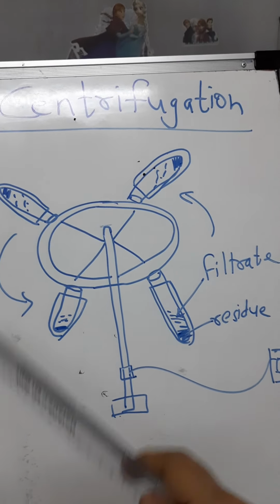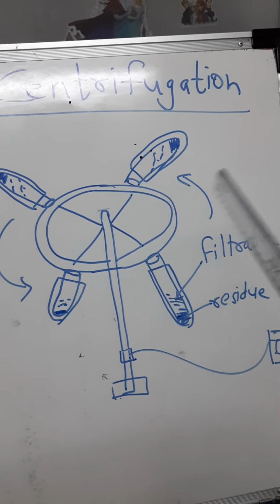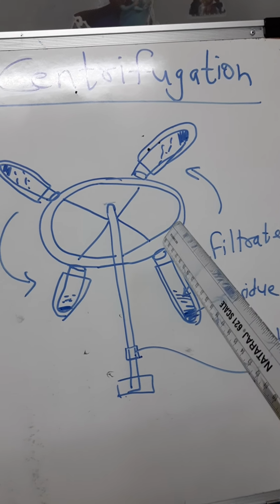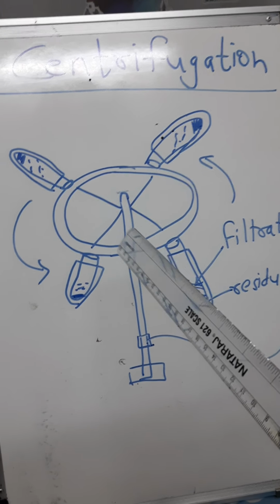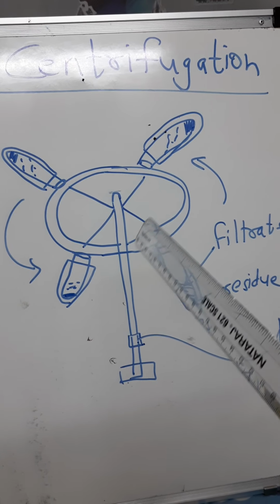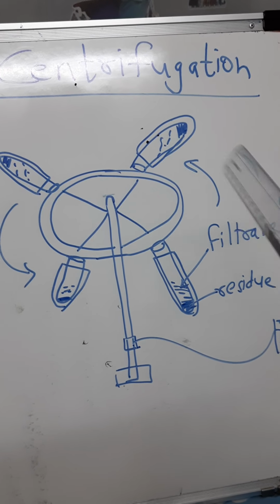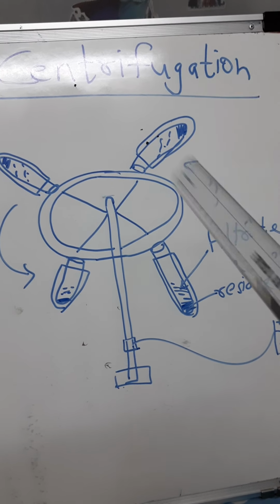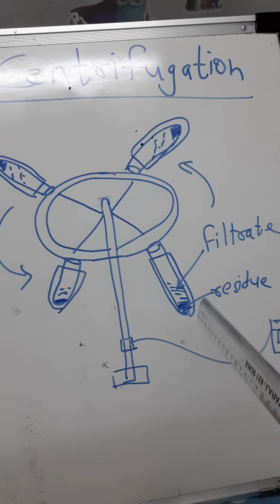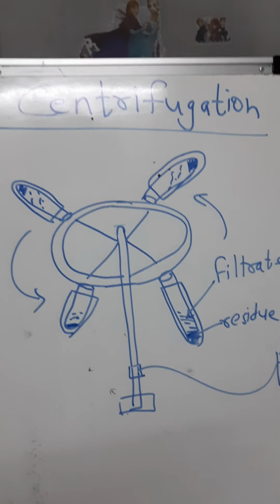Due to this, an outward force will get created, and substances which are heavier than water, the denser particles, are forced to settle down at the bottom of the test tube, and lighter particles stay at the top layer. So at the end I am able to separate white residue and filtrate. This is the purpose of centrifugation.